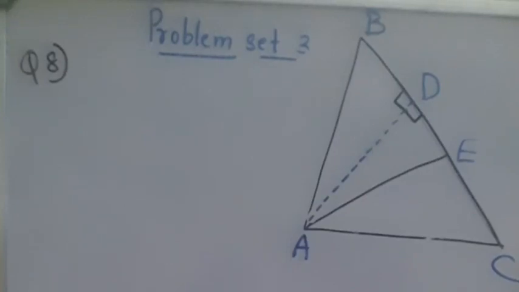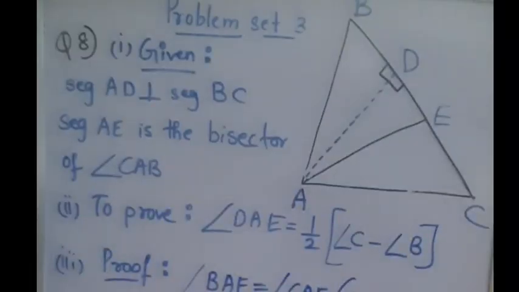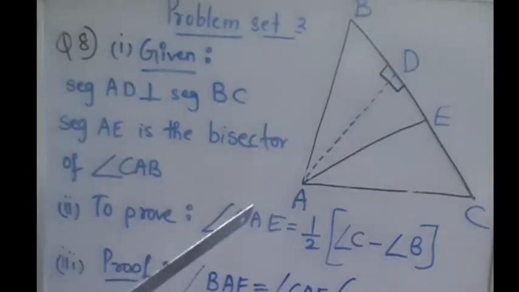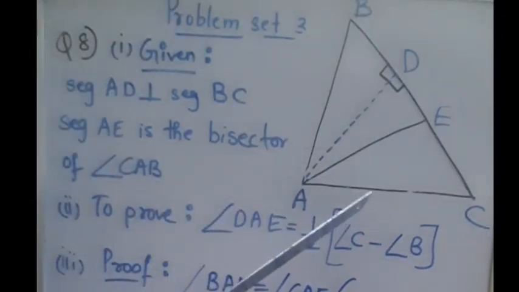First step is given. First we will write given: segment AD perpendicular to segment BC, segment AE is the bisector of angle CAB. Directly copied from the question. Coming to the prove part, this is also the same thing copied from the question: angle DAE is equal to half multiplied by angle C minus angle B.